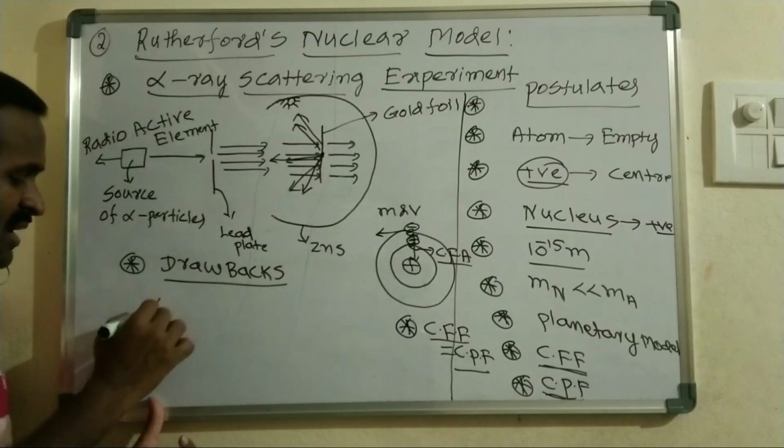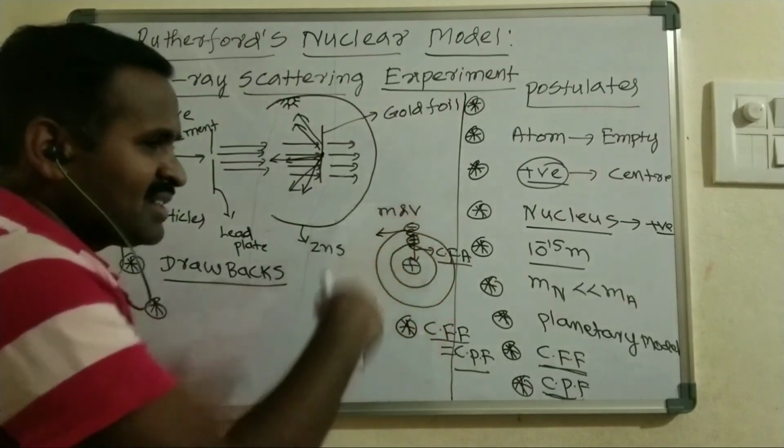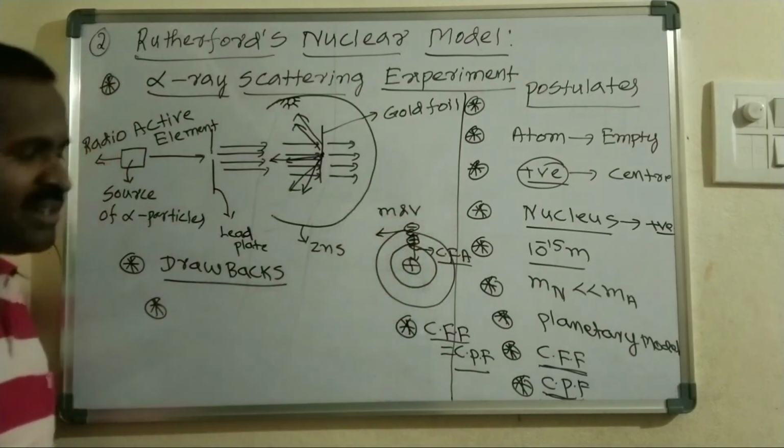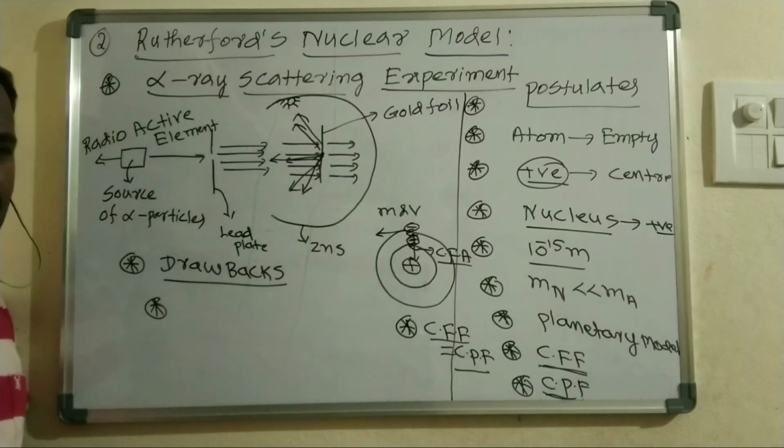The first important drawback is that whenever the electron is continuously revolving in the circular orbit, according to electromagnetic wave theory, if a charged particle is accelerated and continuously revolving, it has to lose a certain amount of energy.